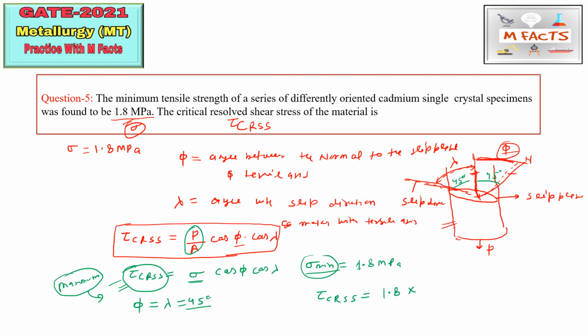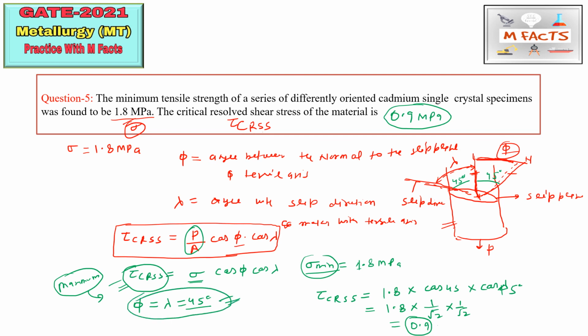Now to find tau CRSS, tau CRSS will be equal to 1.8 multiplied by cos 45 multiplied by cos 45. Cos 45 is 1 by root 2, multiplied by 1 by root 2, so this comes to 0.9. So the answer for this question is 0.9 MPa, that is the maximum shear stress, the critical resolved shear stress at phi and lambda equal to 45 degrees.